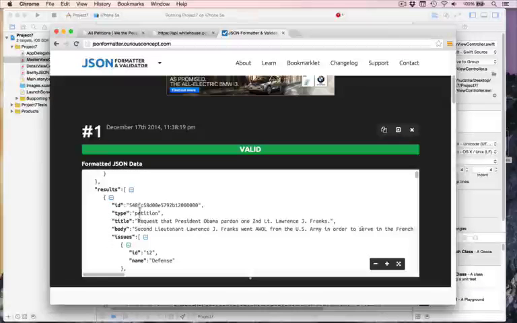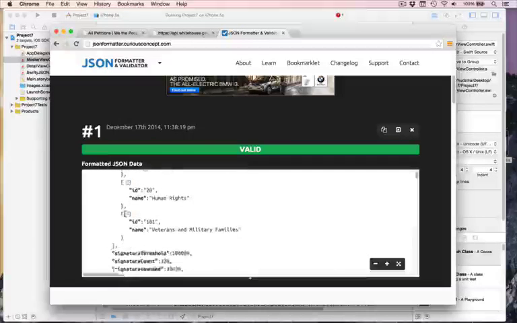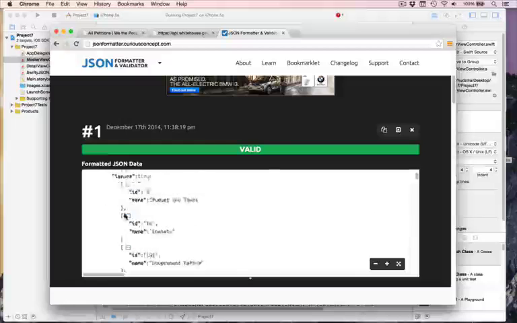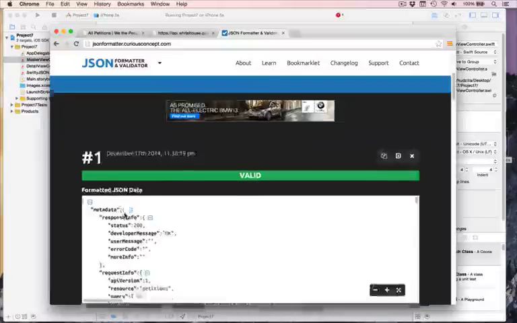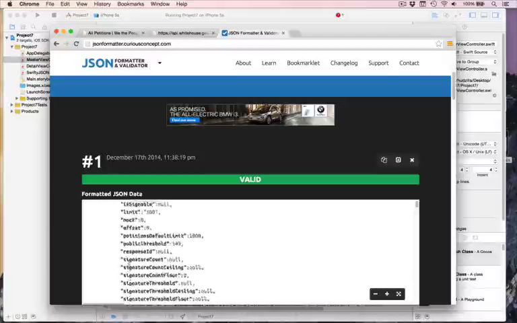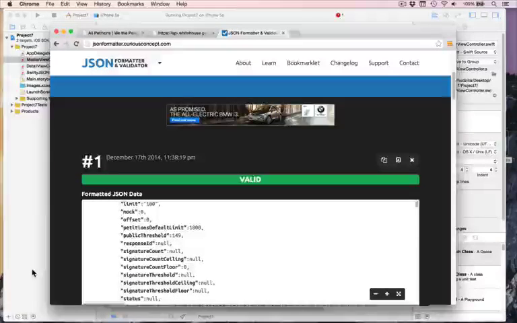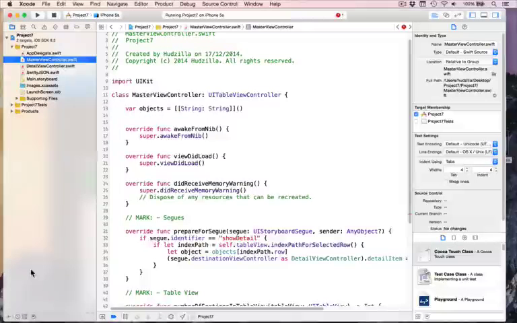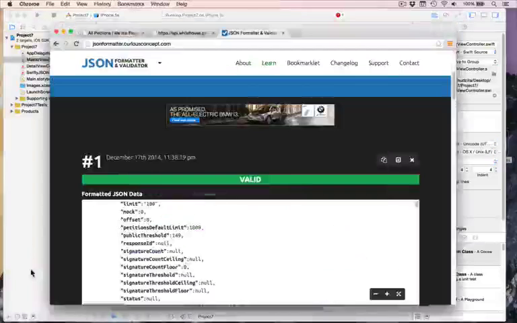So you can now see exactly that's one result there with all its issues all laid out nicely, and then another result, another result, another result, and so forth. And at the top you can see the metadata. So it's got metadata, response info, status, other stuff, request info, and so on. Lots of stuff we can read through. Now we get probably 3,000 or 4,000 lines of JSON to parse through. And it's all repeating. It's petition, petition, petition, again and again. What we're going to do now is just look at a few things in particular.